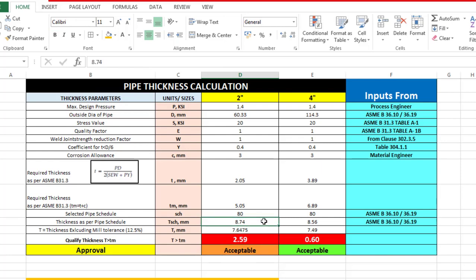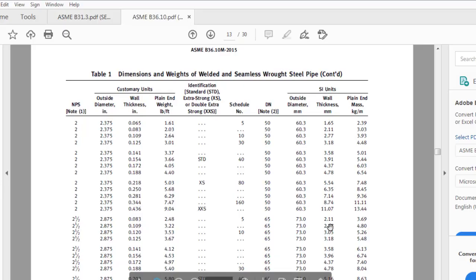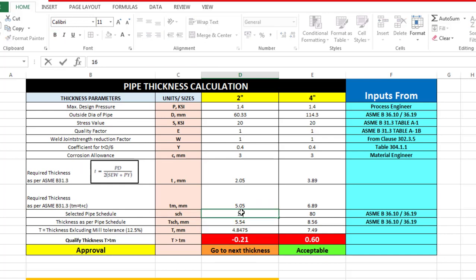So what was the previous condition? When I used the lesser thickness pipe, it said go to next thickness. So this is how you have to qualify. When you are not able to meet the thickness requirement, you just have to go to the next thickness, so that you will get the final pipe. Now what is our final pipe? Our final pipe is 160 schedule, with 8.74. So this is the pipe that we have selected for a 2-inch line for this pressure. This is how you have to calculate it.